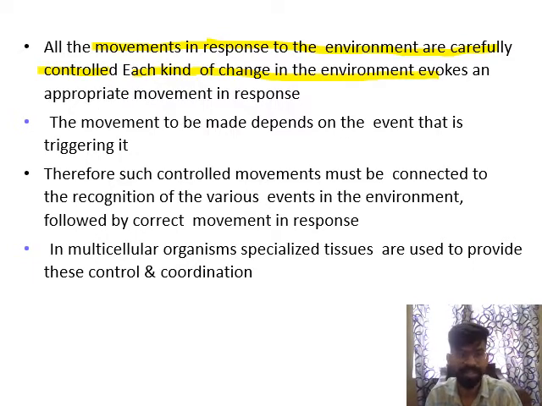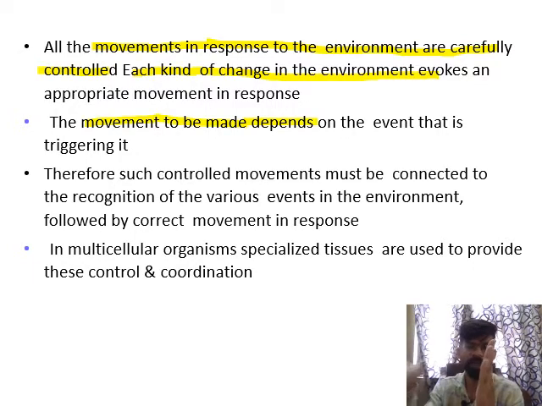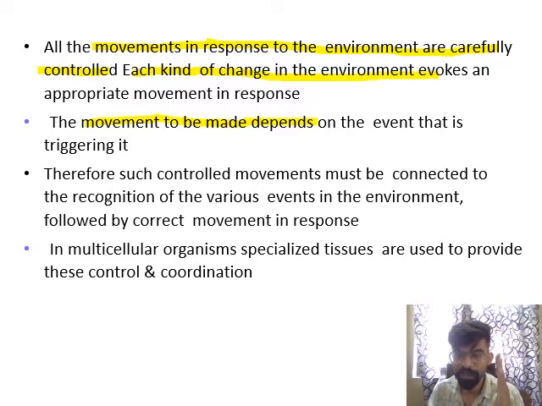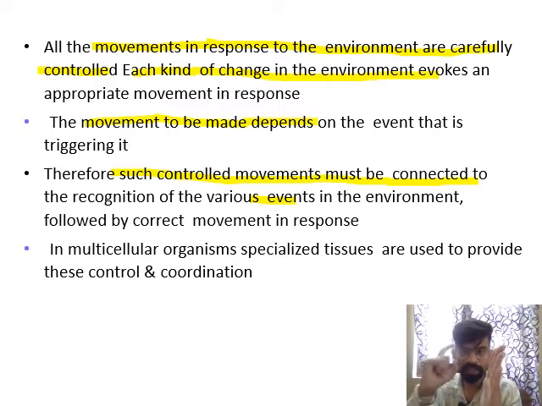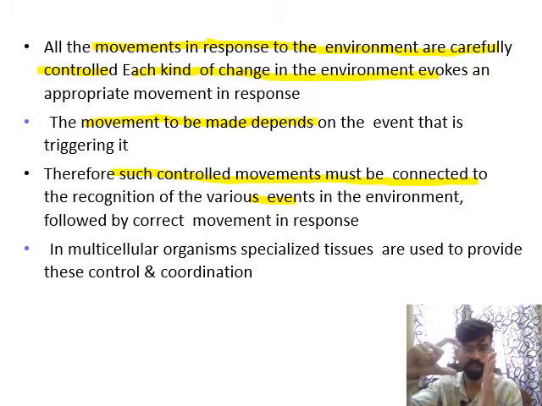Yes, the second point is already discussed. The movement to be made depends upon the event. Events means from where the sunlight will start, or from where the sunlight strikes, or the duration of the sunlight. Next. Therefore, such controlled movement must be connected to recognition of events. Means these movements depend upon the events in the environment. This is the movement, this is the environmental event. So these are interdependent.